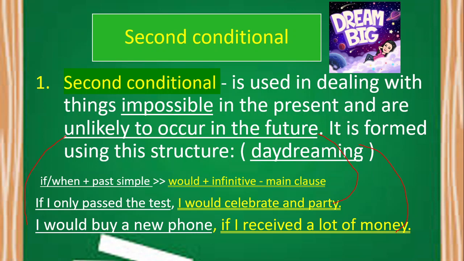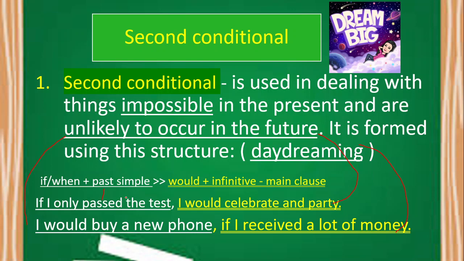So, whenever we are dreaming of something which is somehow impossible at present to happen, we use second conditional sentences. The if clause must be in a past simple tense of the verb. In the first example, the past simple tense of the verb is passed. How do we say that this is simple past tense?